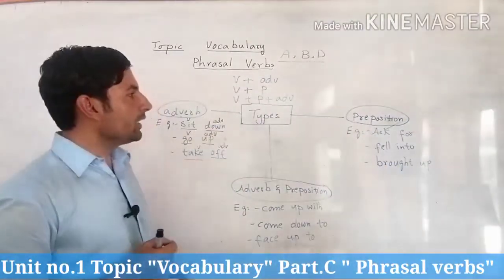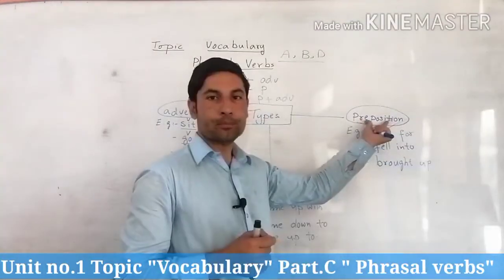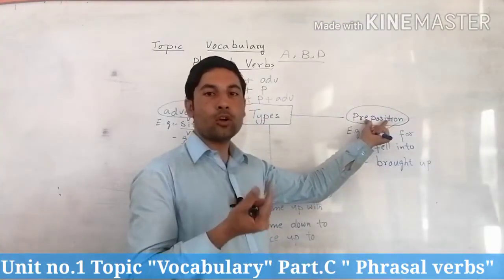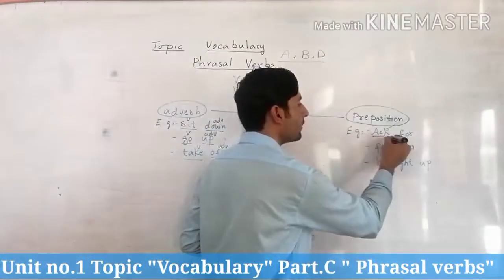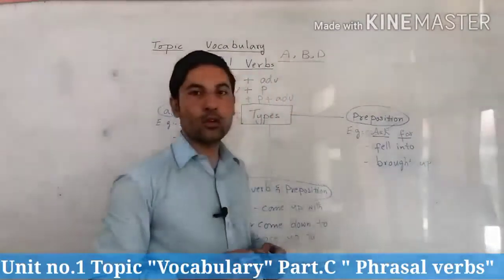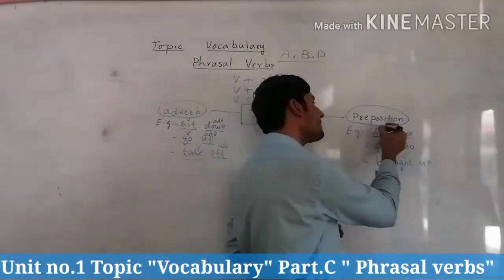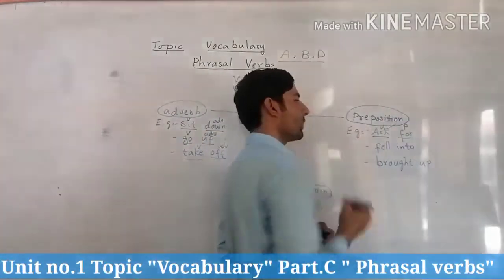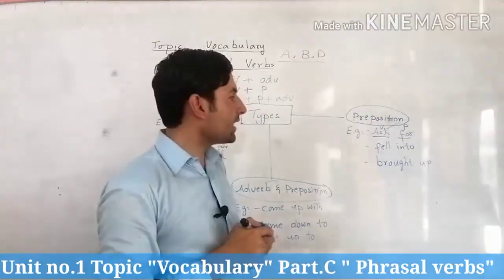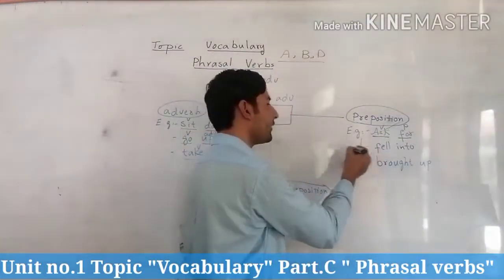Clear? Now come to our second type, verbs followed by preposition. Look at the examples. Ask for. What are you asking for? Now the word ask is a verb, while the word for is a preposition. Example number two is fall into. Actually the word fell is the second form of fall.